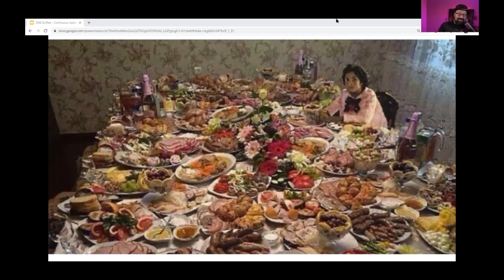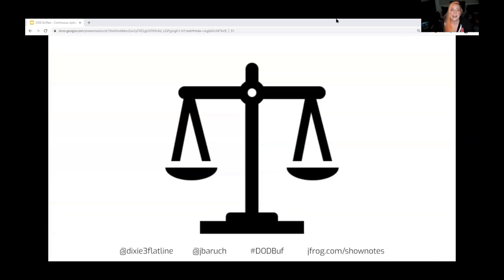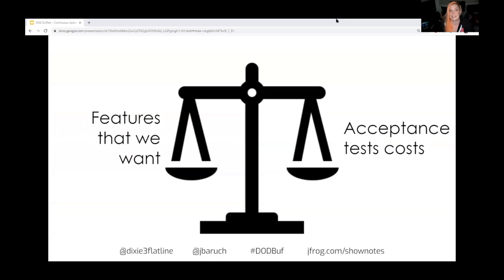Well, basically the idea is in order for an update to be lucrative, you need to put a lot of food on the table. So we have to strike a balance here: features that we want versus the cost of actually accepting the update. And it's not that easy.